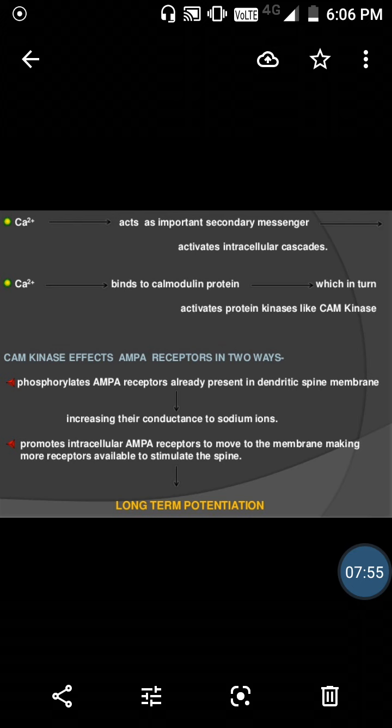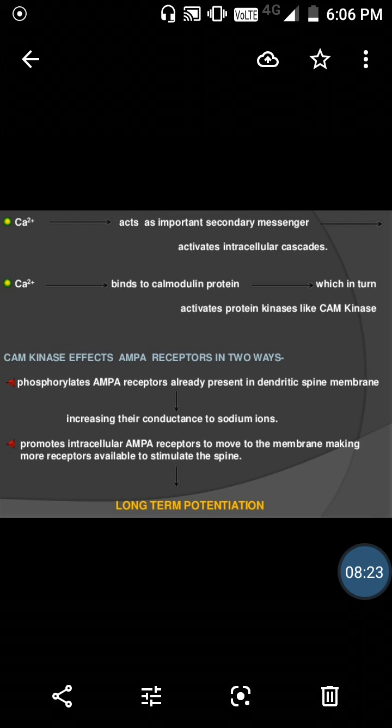Calcium acts as an important secondary messenger and activates the intracellular cascade. Now calcium binds to the calmodulin protein. You know that when calcium enters, it binds to the calmodulin protein, which activates protein kinases like CaM kinase. So that is the function of the calcium.